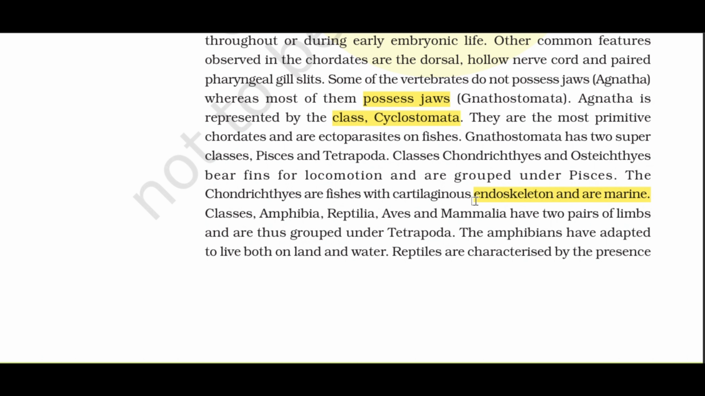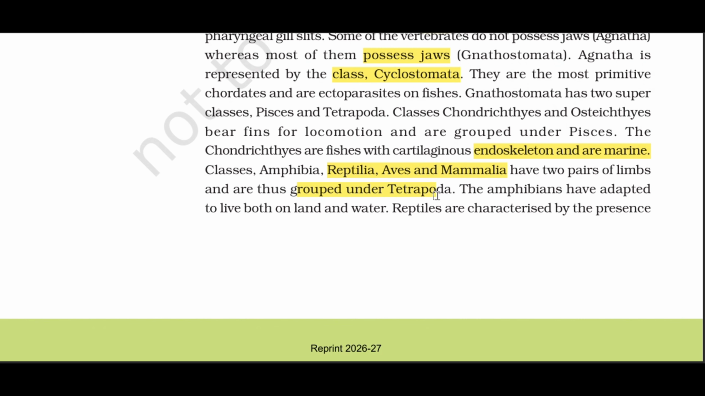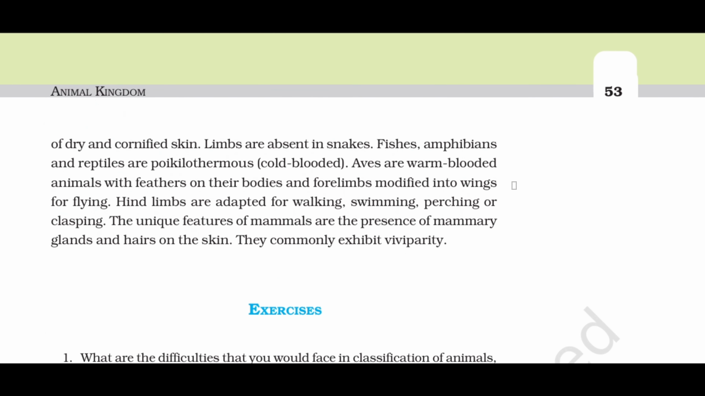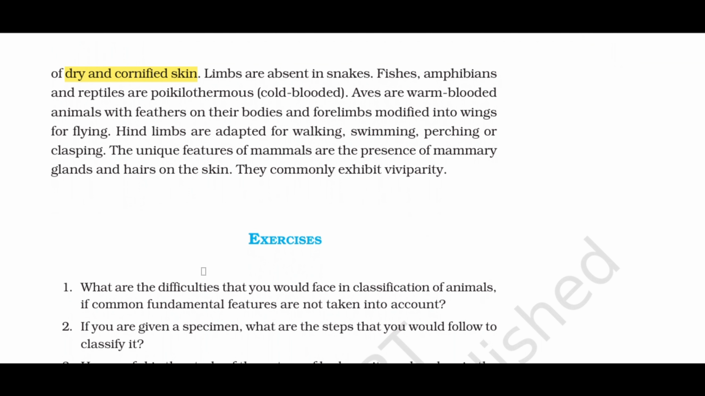Classes Amphibia, Reptilia, Aves and Mammalia have two pairs of limbs and are thus grouped under Tetrapoda. The amphibians have adapted to live both on land and water. Reptiles are characterised by the presence of dry and cornified skin. Limbs are absent in snakes. Fishes, amphibians and reptiles are poikilothermous, cold-blooded.